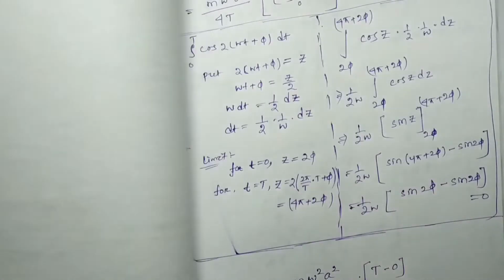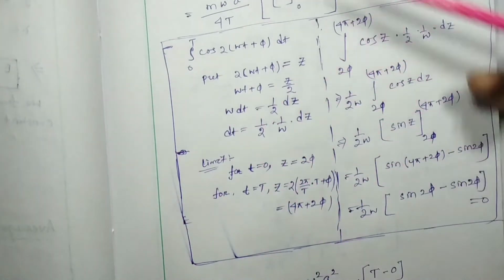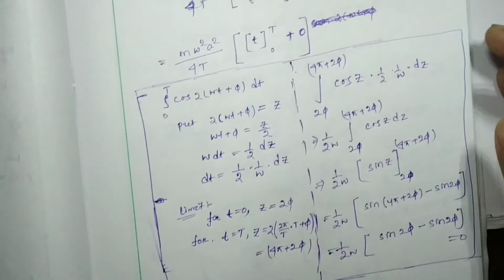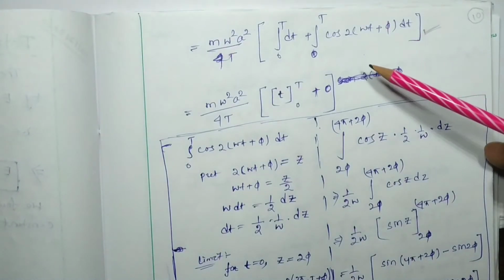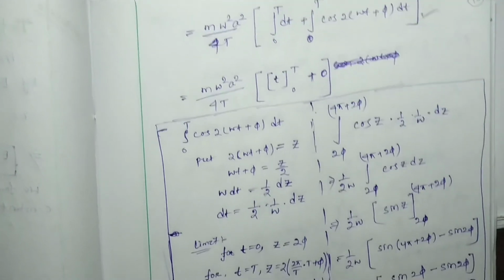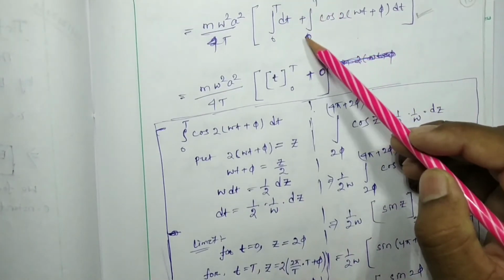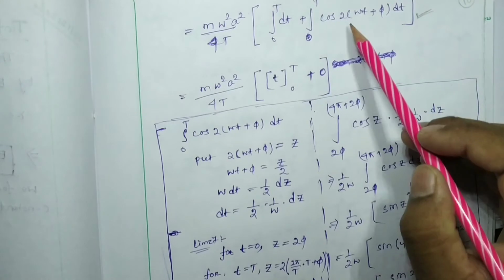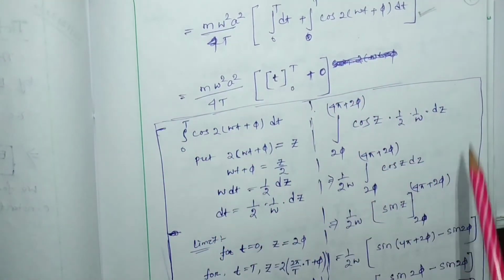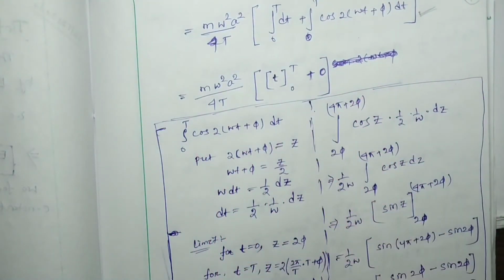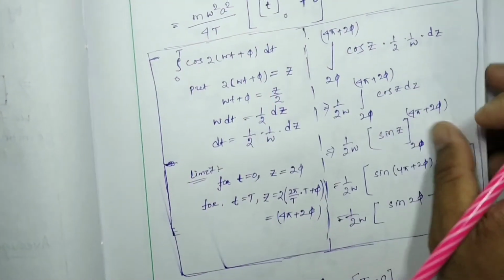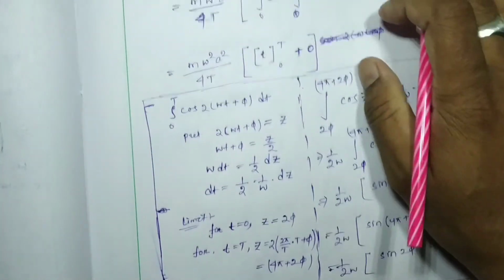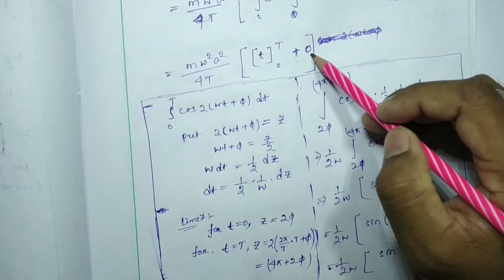In the next page, the rest of the derivation of the average kinetic energy starts from here. Pause the video and write it down. Here, this integral that we did, that 0 derivation, I have written in a box, but there is no need to write this derivation in the exam. You have to directly write that the integration of 0 to t of cos will be 0.